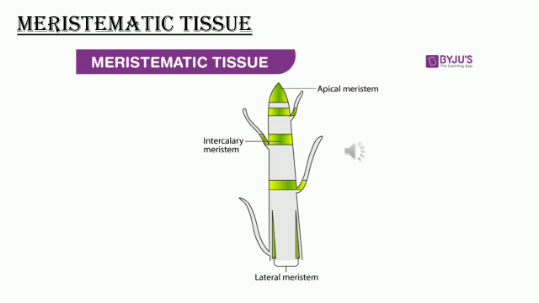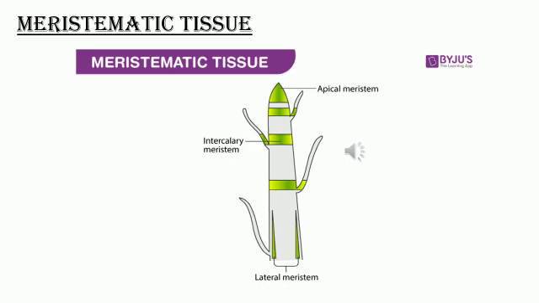This is the location of meristematic tissue in a plant body. The growth of plants occurs only in certain specific regions, because of the dividing tissue, which is known as meristematic tissue. It is located only at these points where it can divide rapidly.